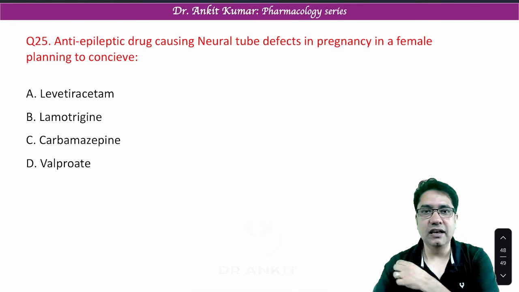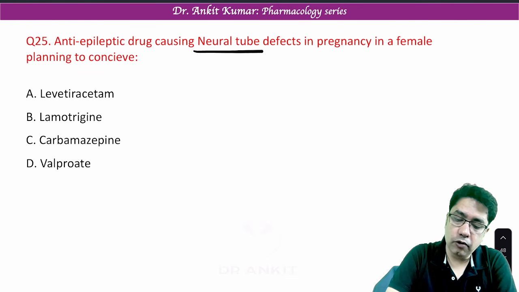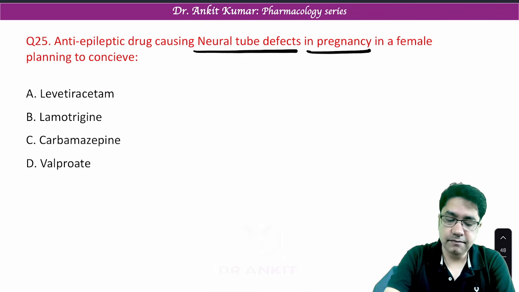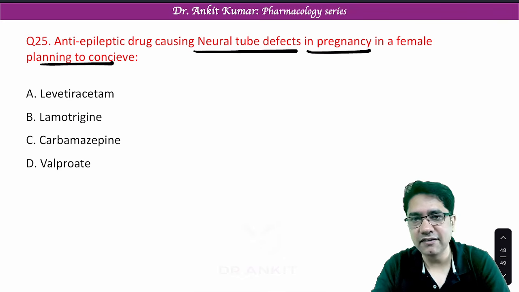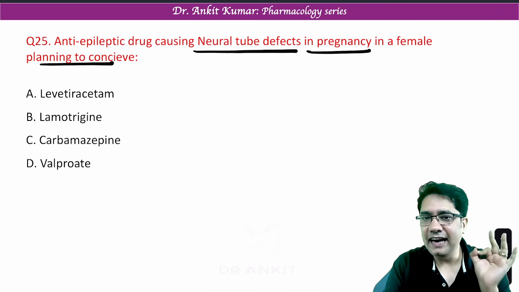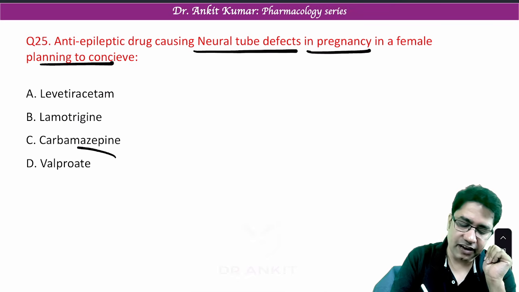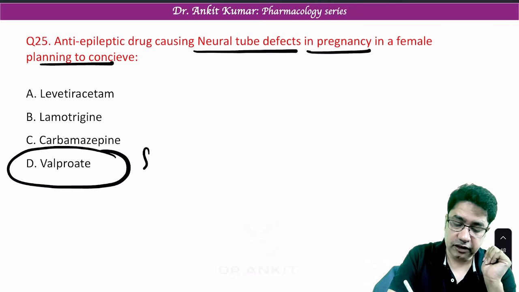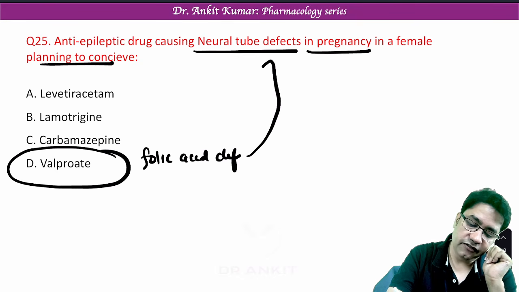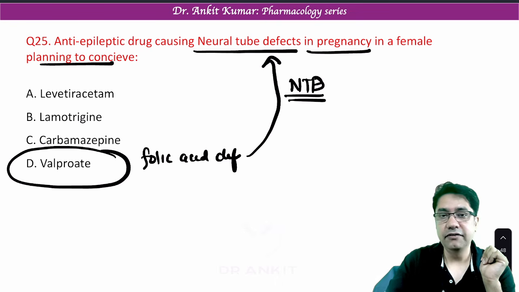So let's talk about the last question, an easy one. Which anti-epileptic drug causes neural tube defect like spina bifida in pregnancy in a female who is planning to conceive? So we have already discussed the most teratogenic anti-epileptic drug which should never be started in pregnancy is valproate, because valproate can lead to folic acid deficiency, and folic acid deficiency can lead to neural tube defect like spina bifida.